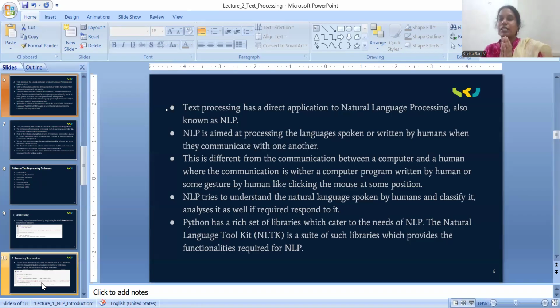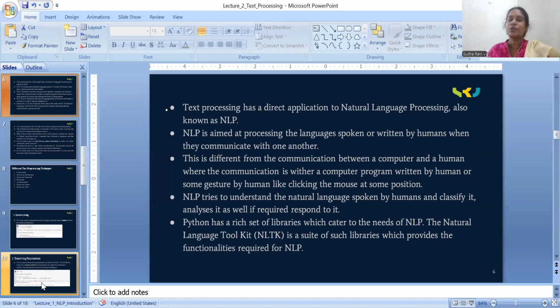Here I want to clarify one thing. Whenever we are developing some code, like C or Java or whatever the programming language, the coding is also a conversion of human understandable language into machine understandable language, but that is different, and NLP is different.